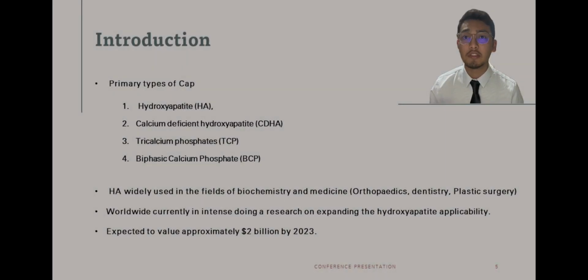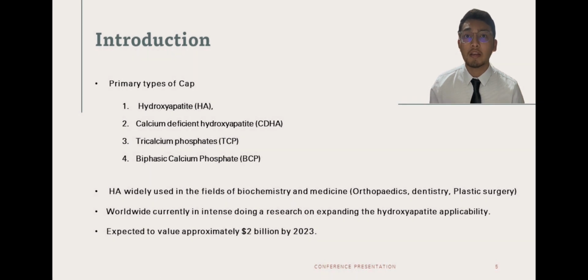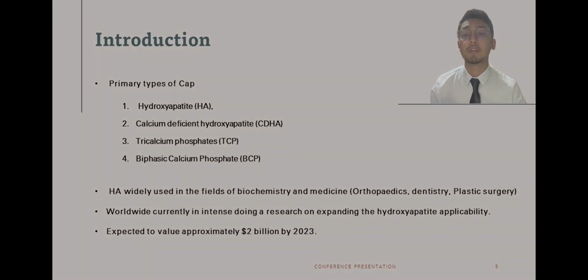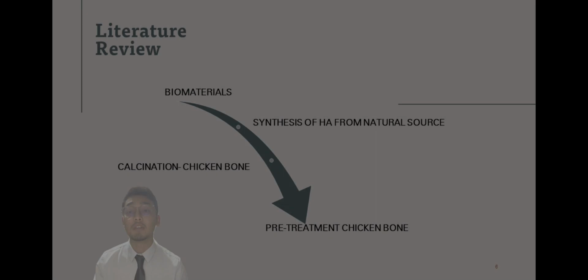Hydroxyapatite, calcium deficient hydroxyapatite, tricalcium phosphate, and biphasic calcium phosphate are the four primary types of calcium phosphate. HA is widely used in the field of biochemistry and medicine, particularly orthopedics, dentistry, and plastic surgery. The current worldwide intense research and development activities are focusing on expanding the hydroxyapatite applicability. The material is expected to be valued at approximately $2 billion by year 2023. We continue with the literature review.